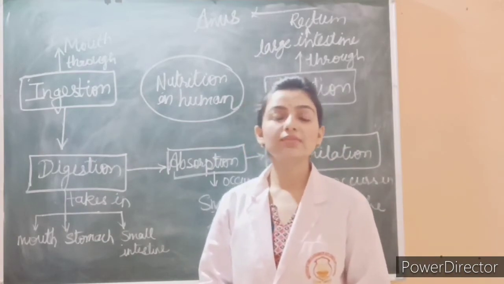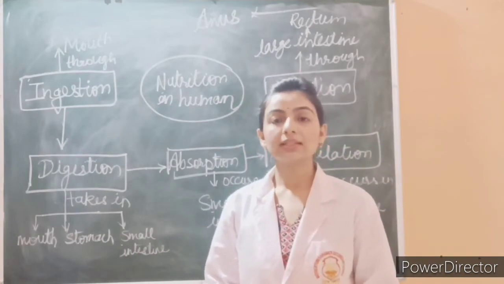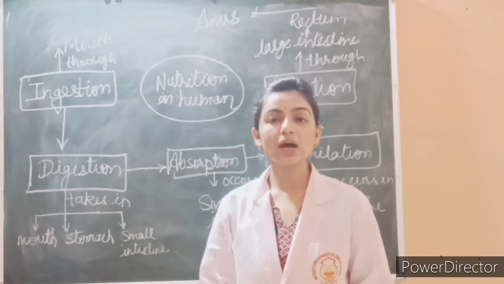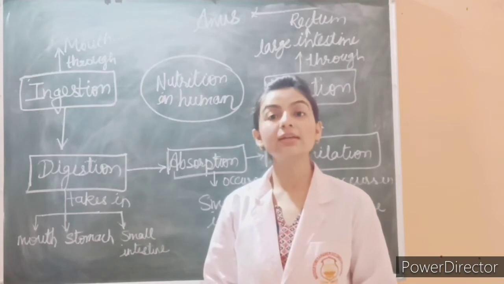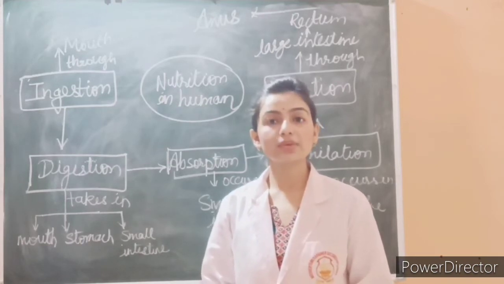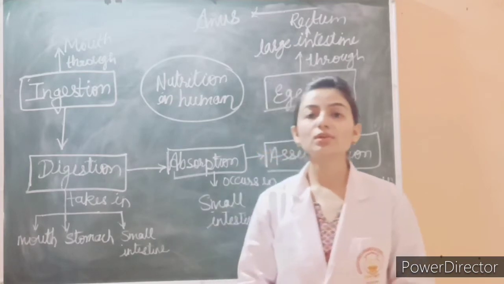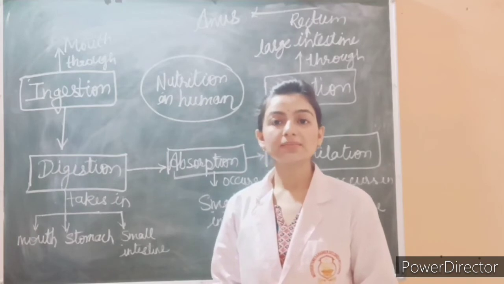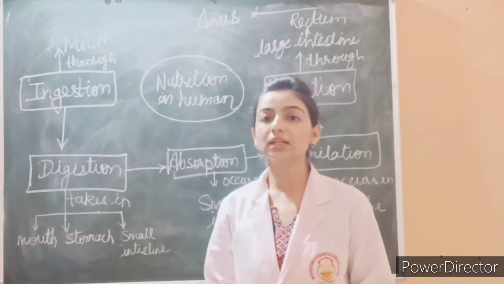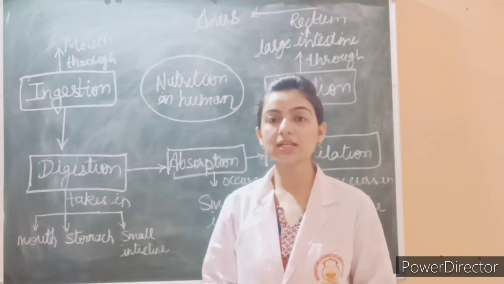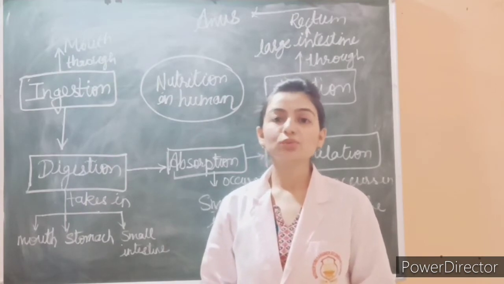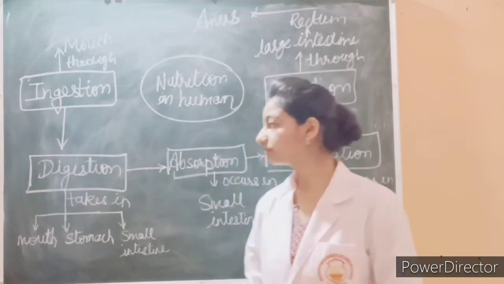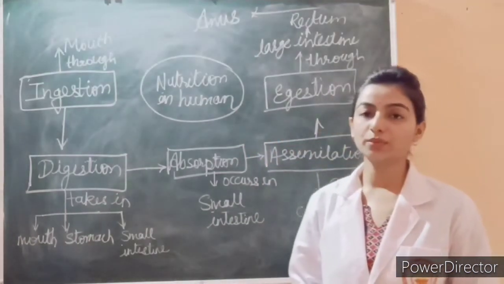In previous session also we have discussed about teeth, how many types of teeth are there, how many jaws are there, and which teeth is involved in what. Then we have also seen tongue, that previously scientists had detected that tongue has different places for different tastes, but later on it is proved that a tongue can detect all the tastes. Now we have nutrition in human.